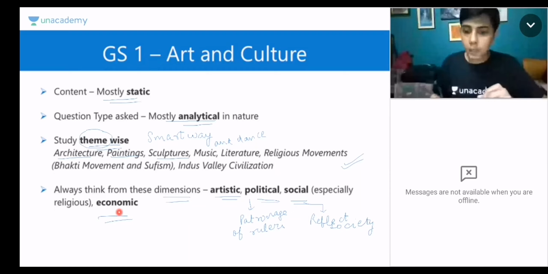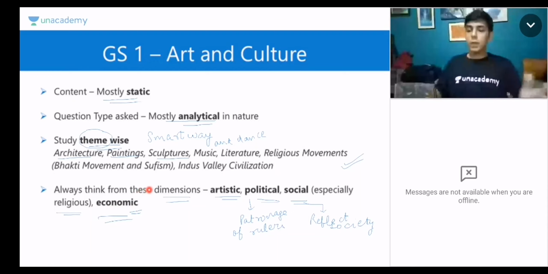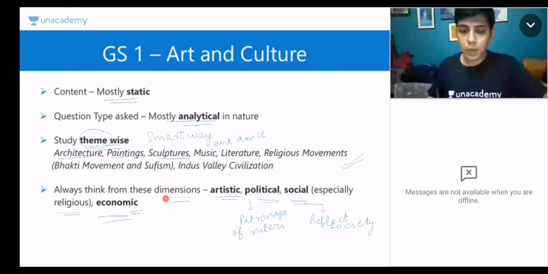और सोसाइटी में भी specially you have religious angle, so religious angle is also very important. Okay, and finally you have economic angle as well. So these are very, very important. So whenever you are studying an art, just think from these perspectives. तब आपको you will be able to write holistic answers, और ऐसे ही answers को marks मिलते हैं यूपीएससी में. Okay, so ये सब बहुत जरूरी है. You have to analyze, you have to study from these perspectives.